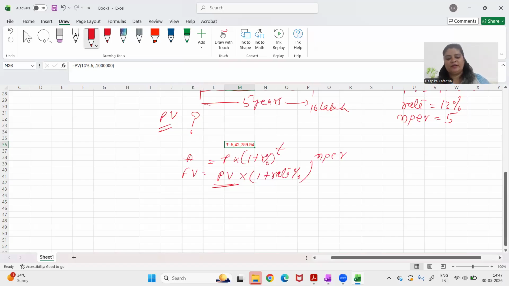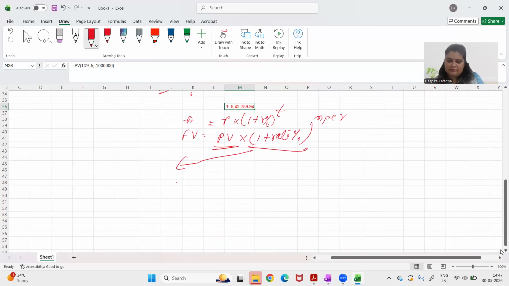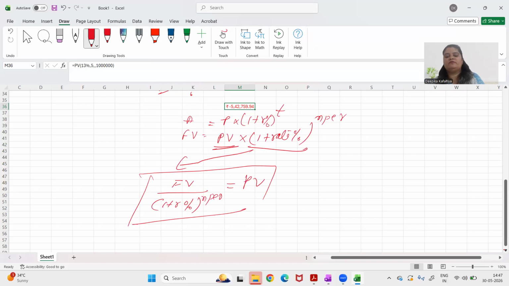So I'll reshuffle this formula. I'll bring this rate here in the denominator, which is basic maths, which we have all done in our schools. So this formula will become FV divided by 1 plus rate raised to the power nper is equal to PV. With this formula, I can find out PV.